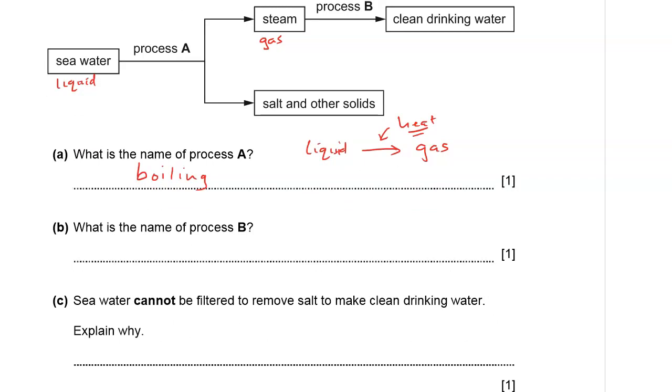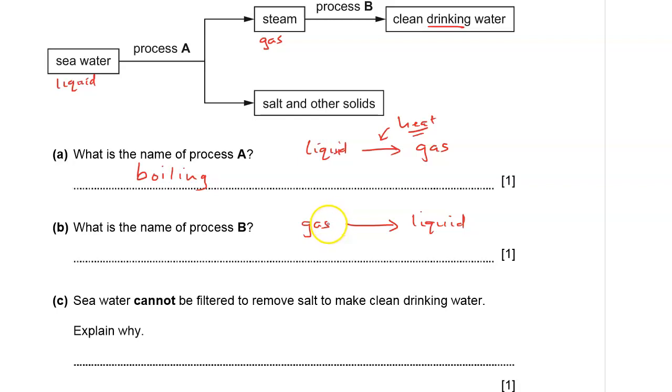What is the name of process B? Process B, we are finding that we are moving from gas to liquid. Clean drinking water is a liquid.